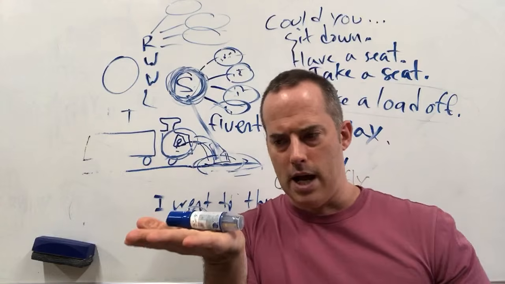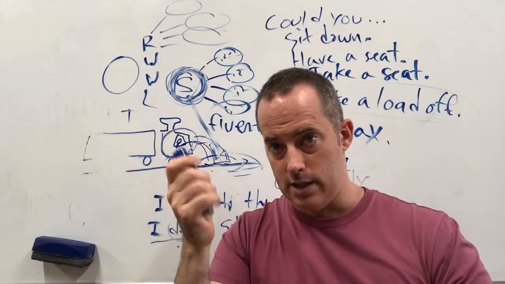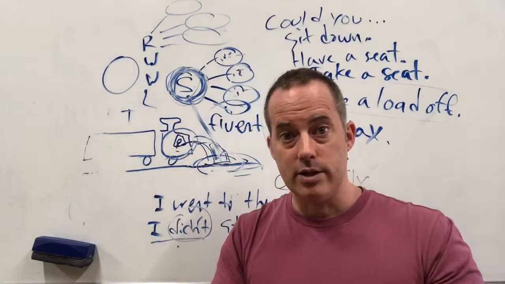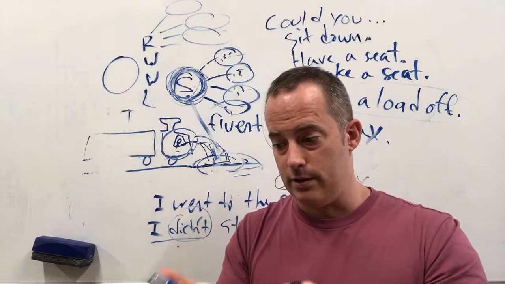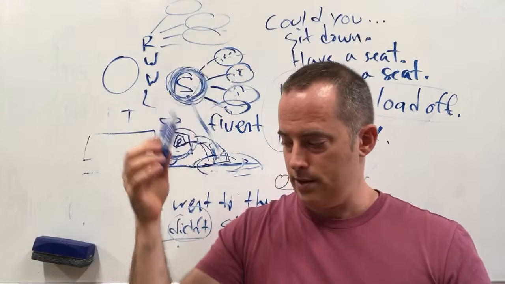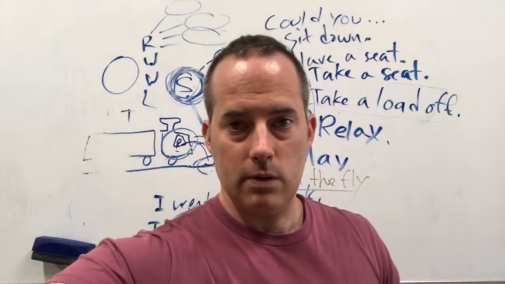I could say it's on my hand. It's still on my hand right here. Oh, now it's in my hand. It's in my hand. Now it's on my head. And so when natives are teaching their children, they're just doing this naturally. They're connecting the situation with the vocabulary. That's all they're doing. All right.